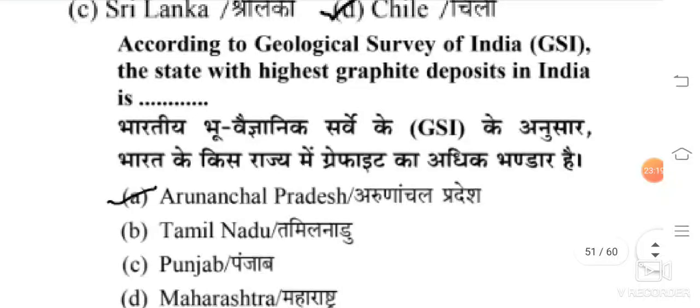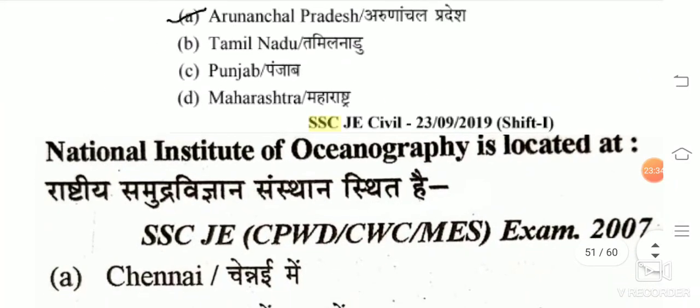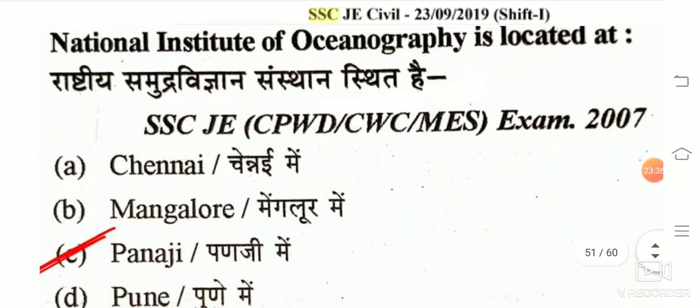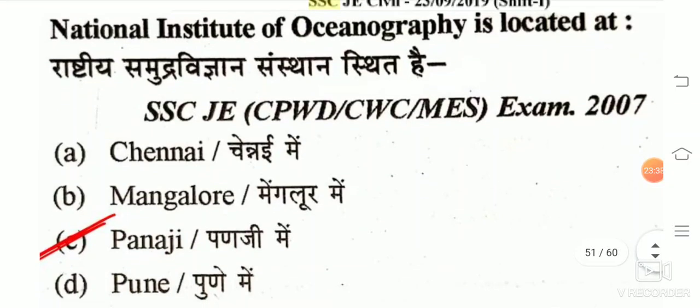According to the Geological Survey of India, the state with the highest graphite deposits in India is, the answer is Arunachal Pradesh. The National Institute of Oceanography is located at Panaji.